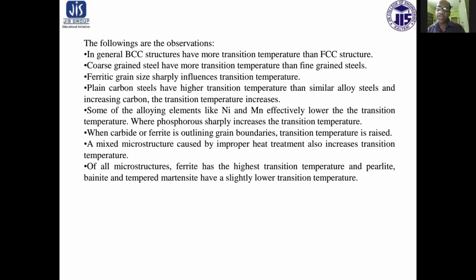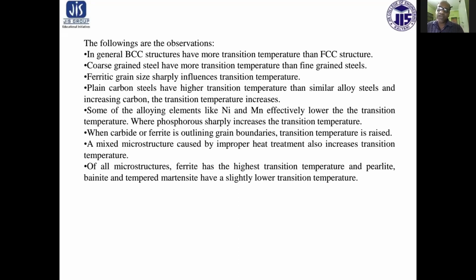Some alloying elements like nickel and manganese effectively lower the transition temperature, whereas phosphorus sharply increases it. When carbide or ferrite outlines the grain boundary, the transition temperature is raised.